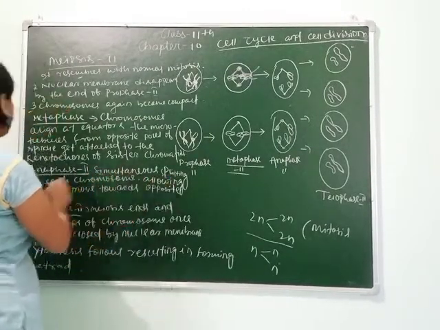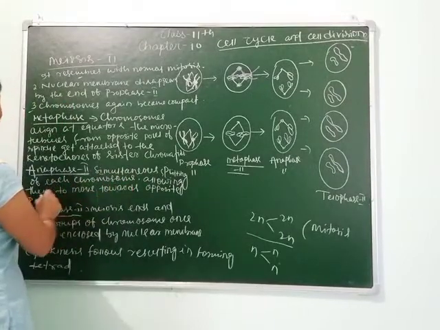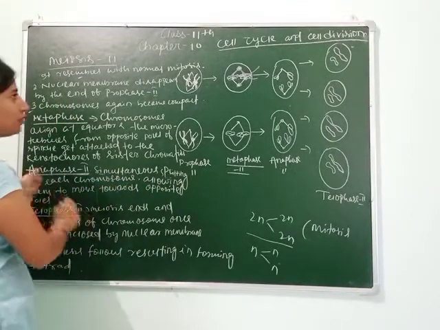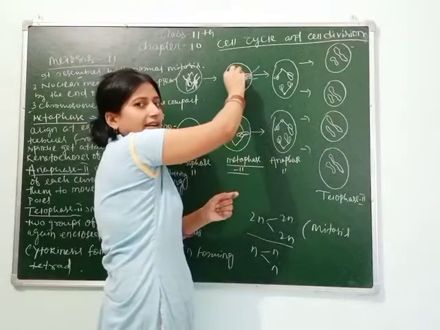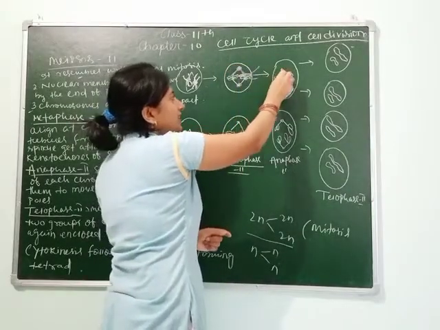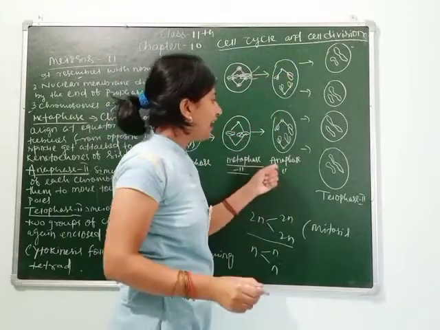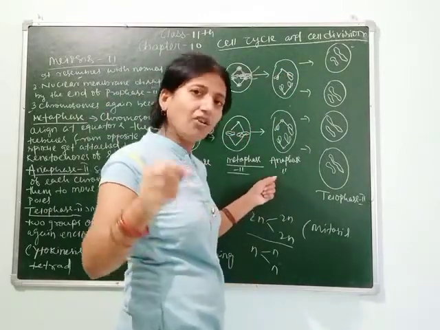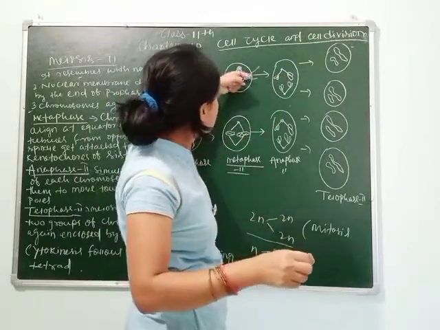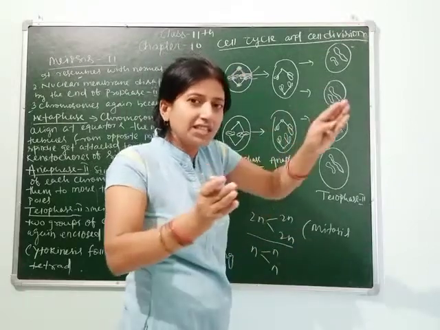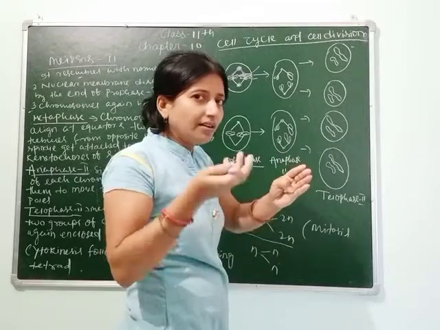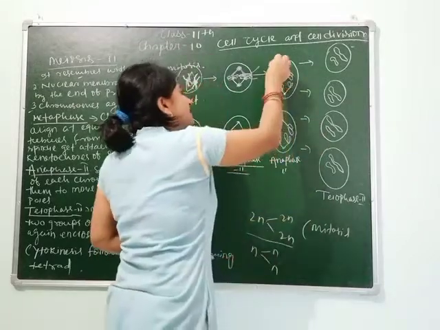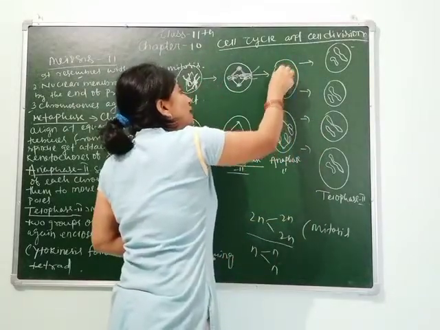Simultaneous splitting of each chromosome, allowing them to move towards opposite poles. Here you can see they are attached. But when anaphase 2 initiates, the chromosome, meaning the sister chromatid, splits simultaneously, and it divides and moves towards the opposite pole.